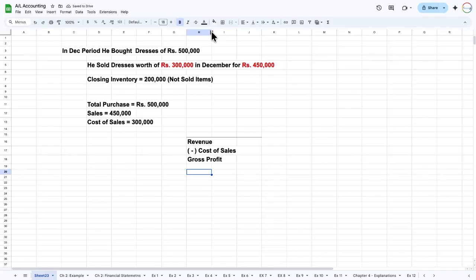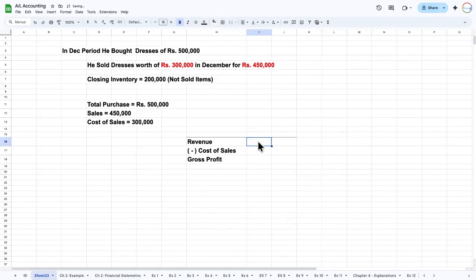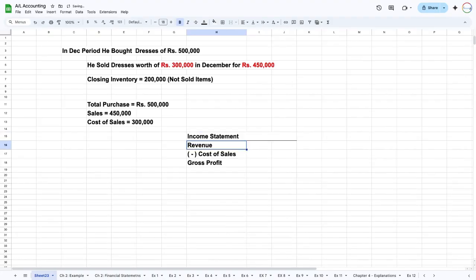So if I ask you to prepare the income statement, how much do I have to recognize as sales revenue? How much revenue do I have to put into the income statement? I'm asking a very simple question. This is a simple, basic income statement.